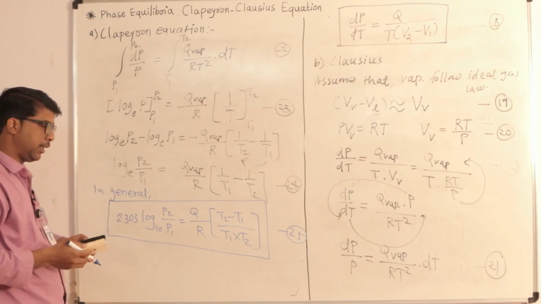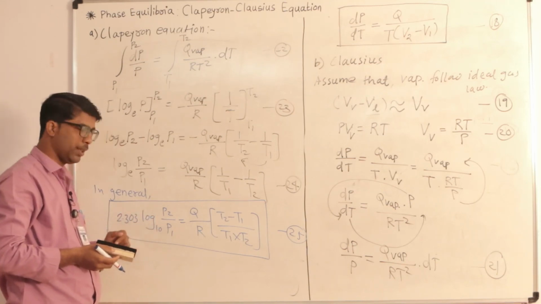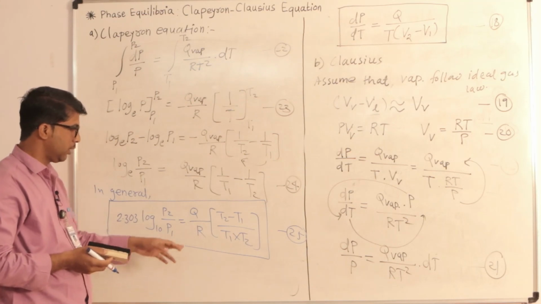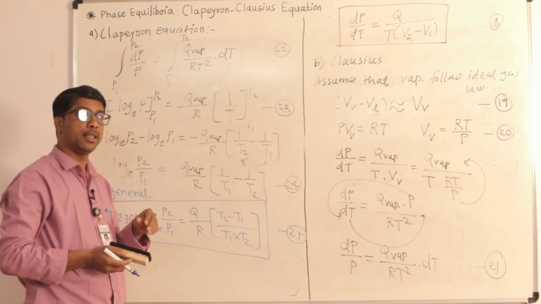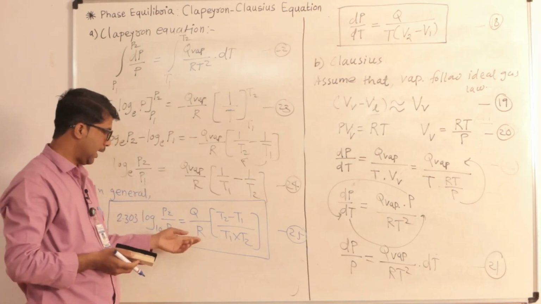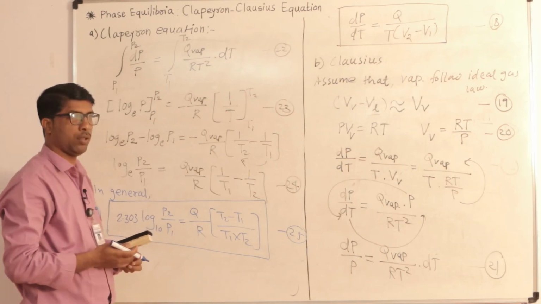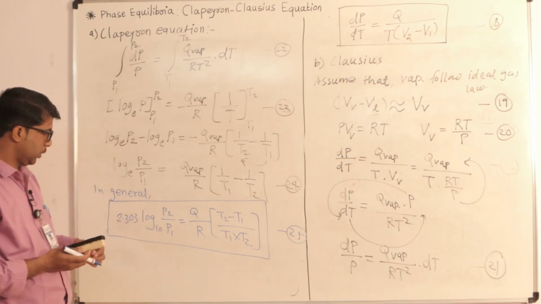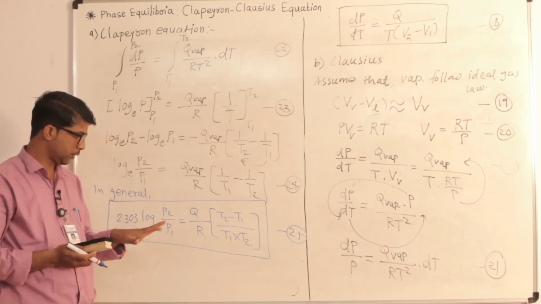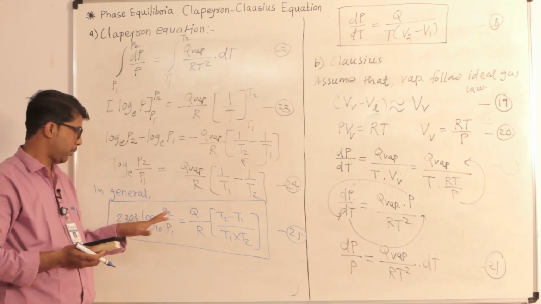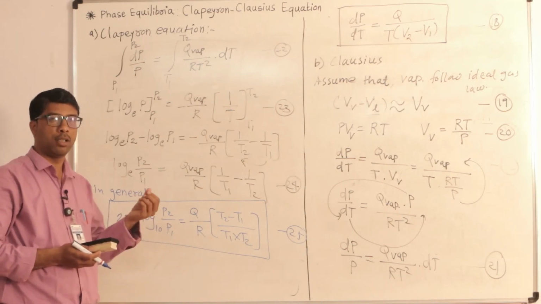Let's analyze the terms. Here P2 and P1 are the pressures, T2 and T1 are the temperatures, Q is the heat either evolved or absorbed, and R is the gas constant. What is the use of this Clapeyron-Clausius equation? If we have any four quantities, then from this equation we are able to calculate the fifth missing quantity.